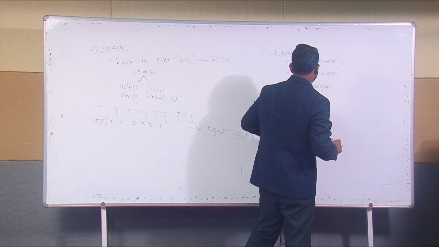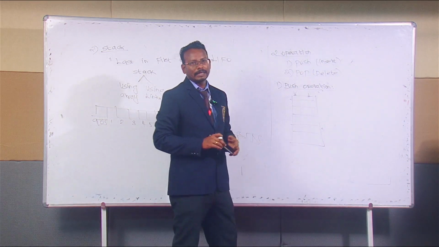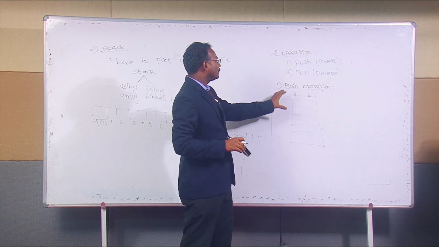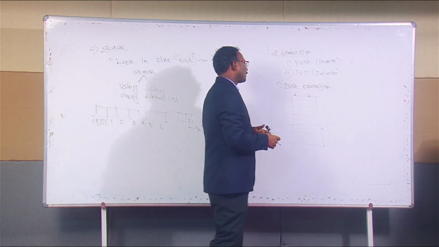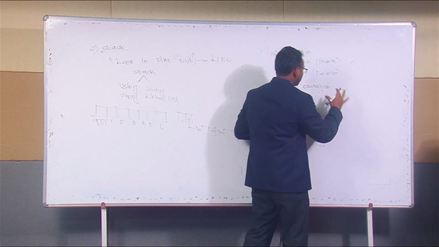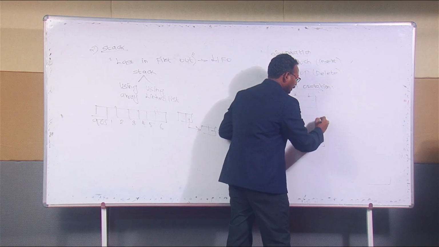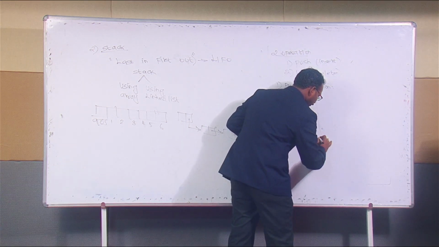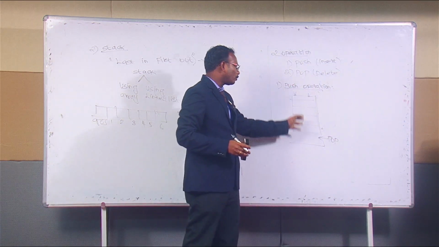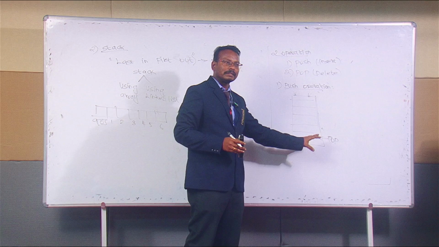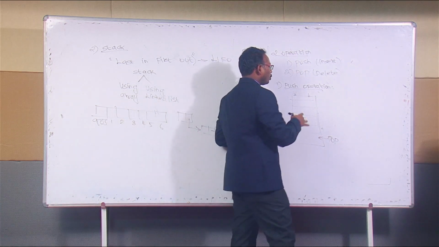Before inserting the element, I need to check whether the stack is empty or not. The position I represent is called top, which points to the element in the list. So I need to insert.